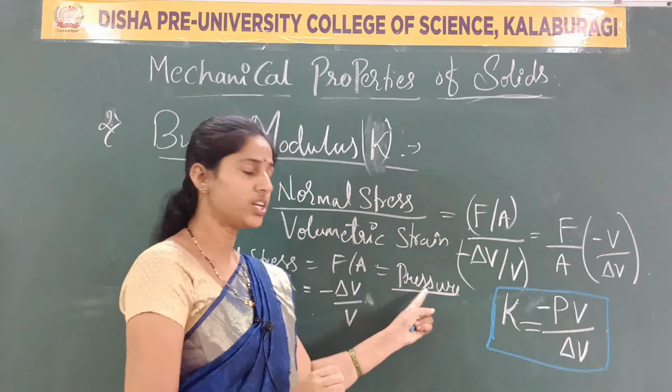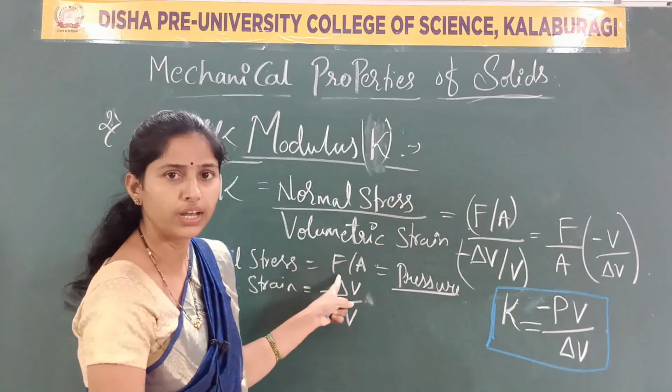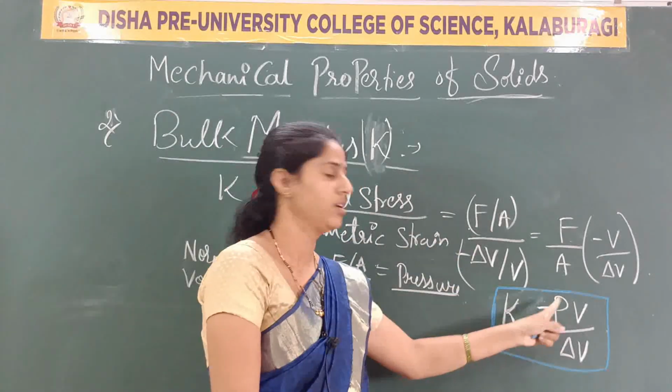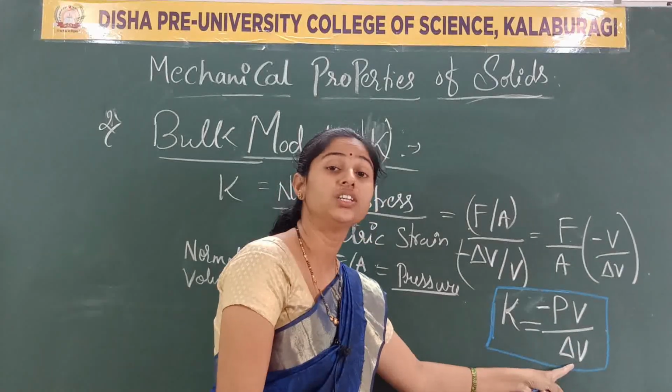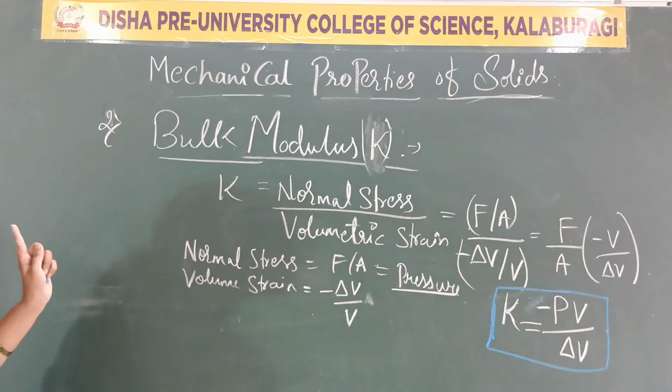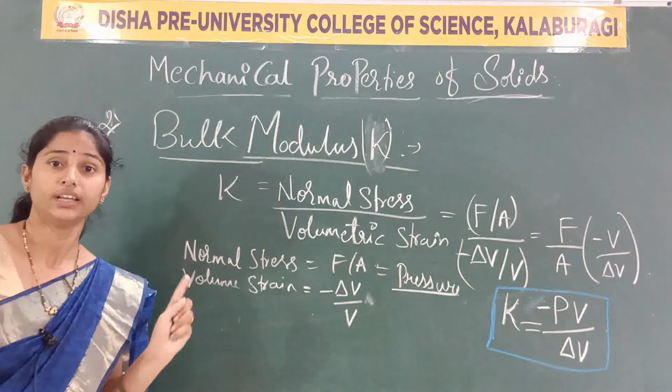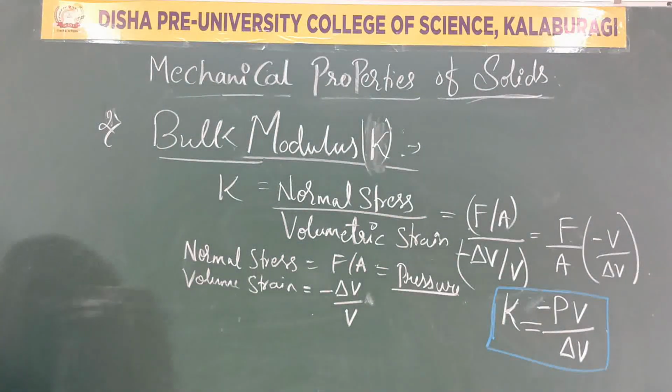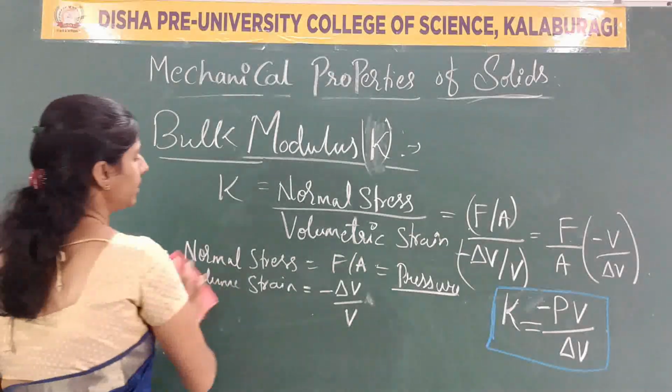Pressure. We have just replaced this force per unit area with pressure, and V is the volume and delta V the change in volume. This is the bulk modulus expression with explanation. Clear?